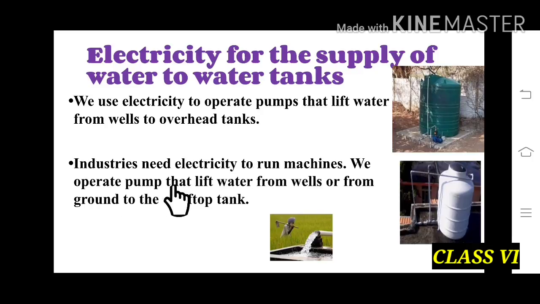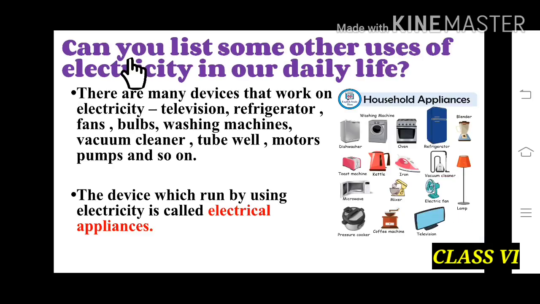We operate pumps that lift water from wells or from ground to the rooftop. So in this picture we can see that a motor is carrying water from an underground well to the top roof tank. Here we are going to list some other uses of electricity in our daily life. There are many devices that work on electricity: television, refrigerator, fans, bulb, washing machine, vacuum cleaner, tube well, motor pumps, and so on.